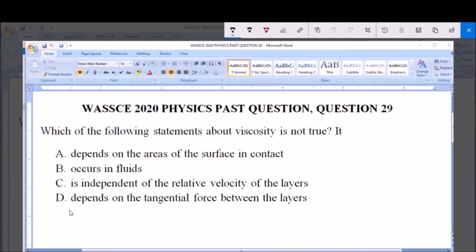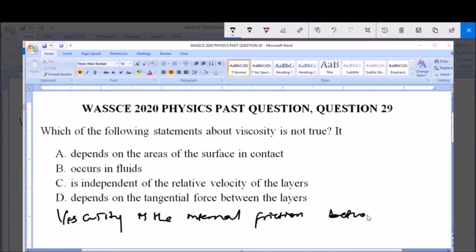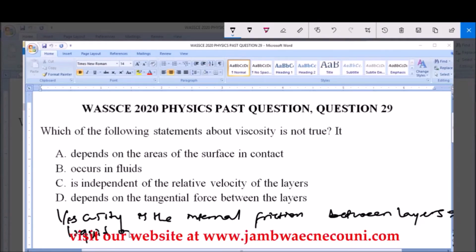Now, what is viscosity? Viscosity is the internal friction between layers of liquid or gas in motion.